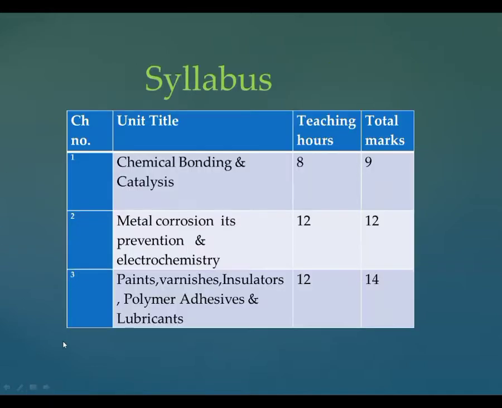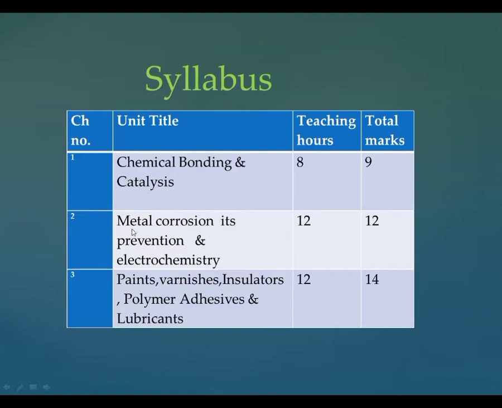Let's see the syllabus of basic chemistry. There are 3 units. The first unit of basic chemistry is chemical bonding and catalysis. In that unit, 8 teaching hours are given and 9 marks of questions are asked in the examination.